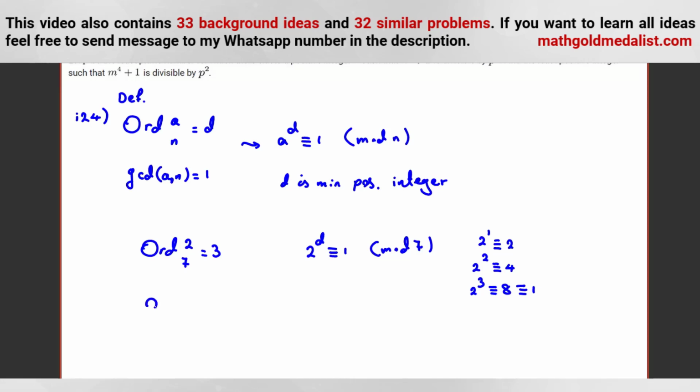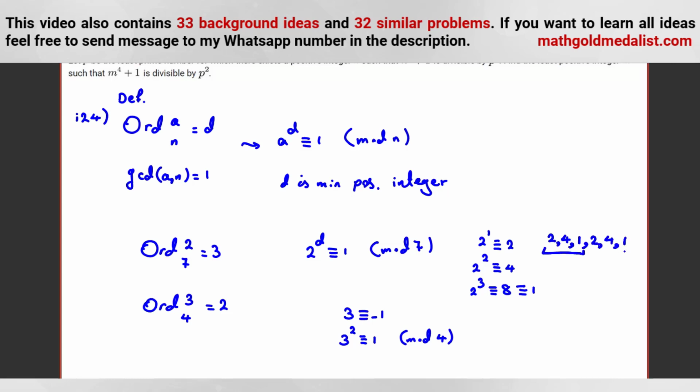And let me tell you another thing. For example, order of 3 mod 4. So 3 is negative 1. 3 squared is 1, okay? Mod 4. So it's 2. Now let me tell you something. As you can see, we have a period. For example, if you calculate 2 to the d mod 7, it will be what? 2, 4, 1, again 2, 4, 1.